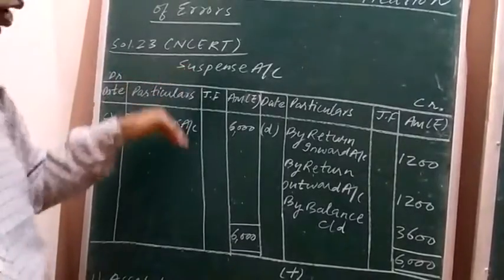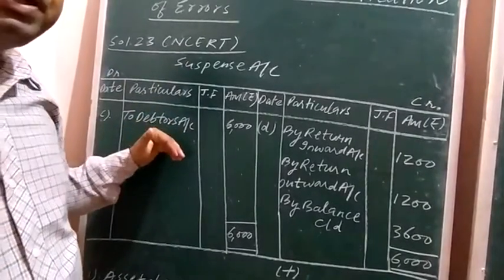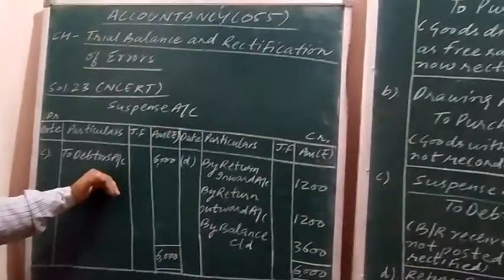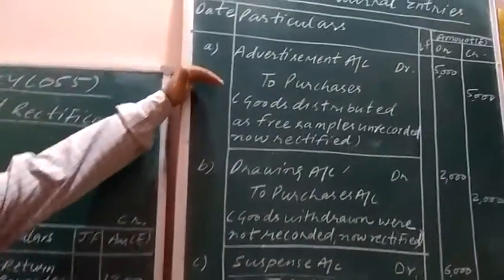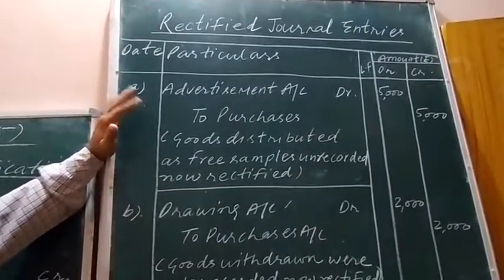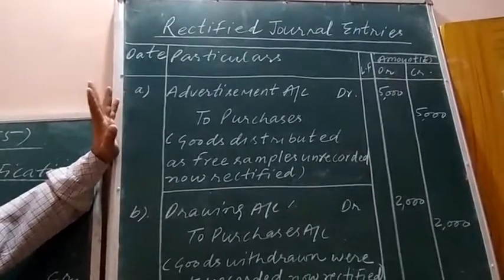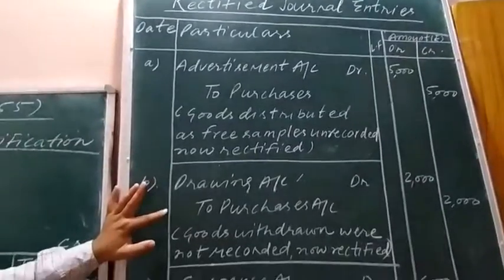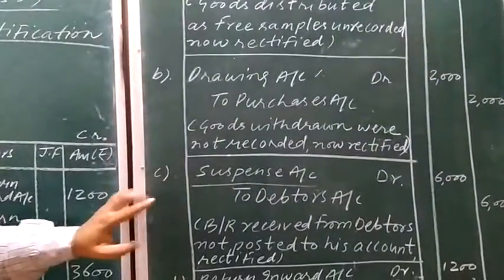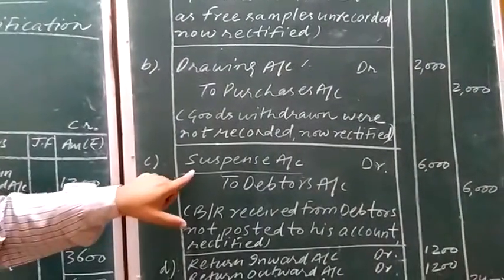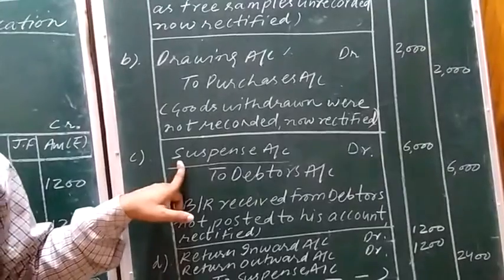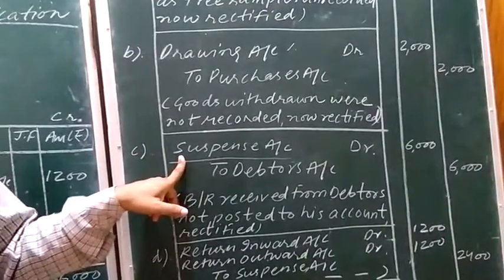Now, how is the posting made within the ledger? Posting is made on the basis of journal entries, which we have already passed. In the very first journal entry, can you see suspense account? No, suspense account is not present in the very first journal entry. In the second journal entry, is suspense account present? No. But in the third journal entry, suspense account is present. On which side? Debit side. While posting the journal entry within the ledger account, what we need to see?